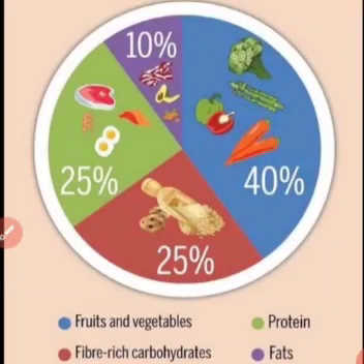The blue color is showing fruits and vegetables. The red color is showing fiber rich carbohydrates. The green color symbolizes proteins, and of course the purple is showing fats, and along with it the percentage amount is also given. So what can you conclude? Fruits and vegetables 40%. That means we have to take the raw fruits and vegetables in ample amount as much as we can.